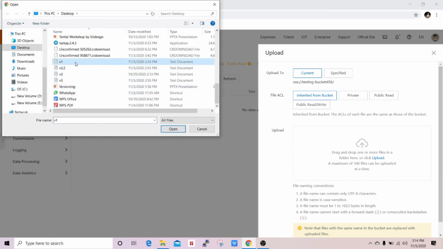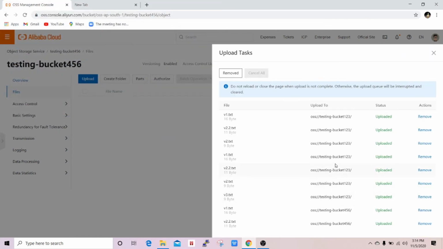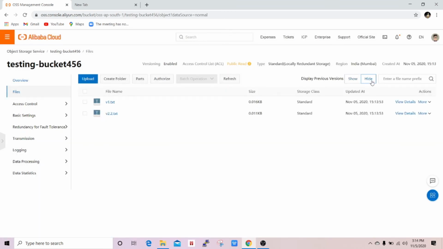Here I uploaded v1 and v2. They got uploaded successfully. Click on this v1 and v2. You will see here the two files I uploaded. As we know, we enabled versioning, which means that whatever we upload, OSS generates a unique ID for that.